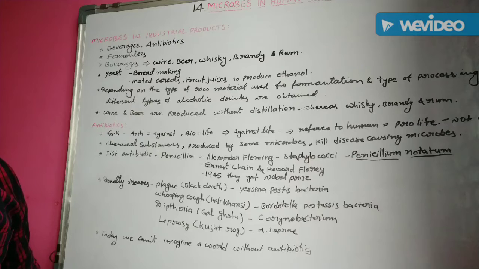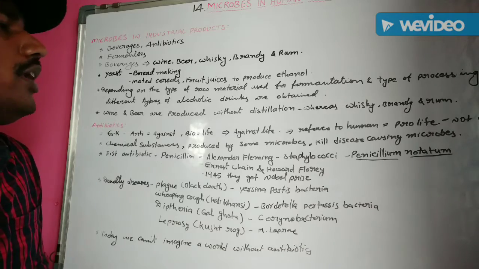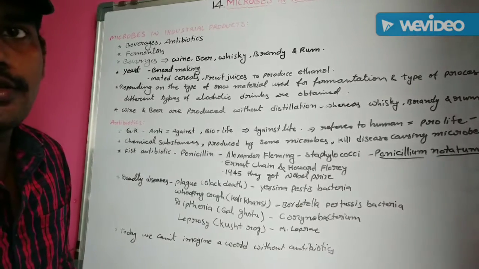Fermenter means very large vessels meant for culturing microbes on the industrial scale. Fermenters are used to synthesize a number of products valuable to human beings, such as beverages and antibiotics.